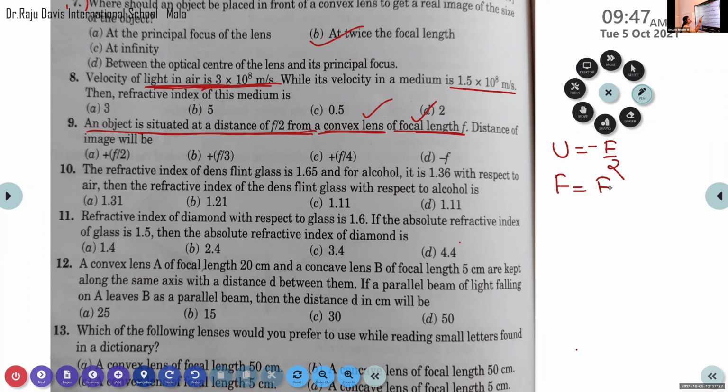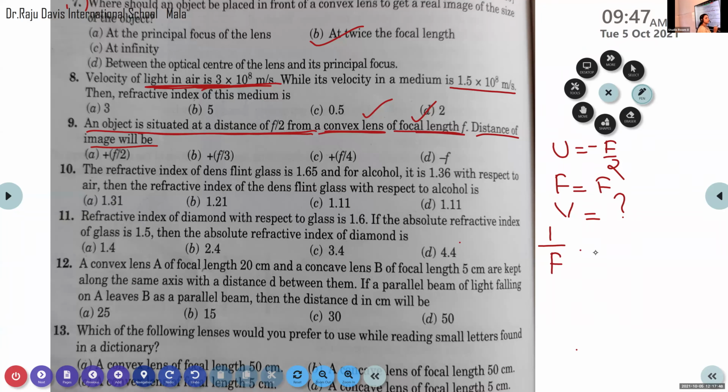Okay. So here we want to calculate the distance of the image. What is the equation for calculating the image distance V? Here we are using the lens formula.